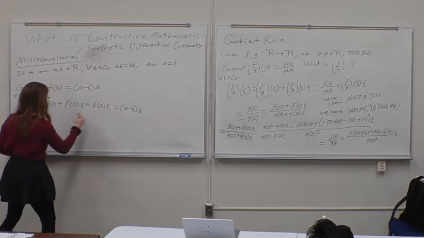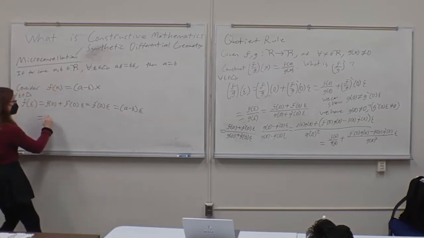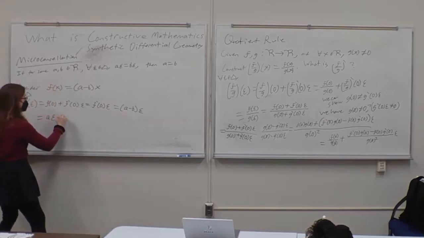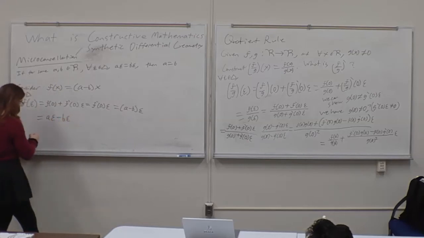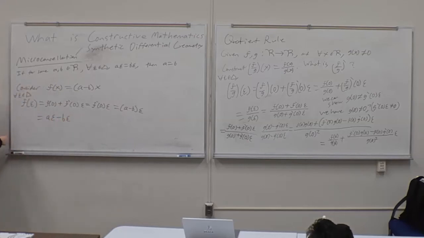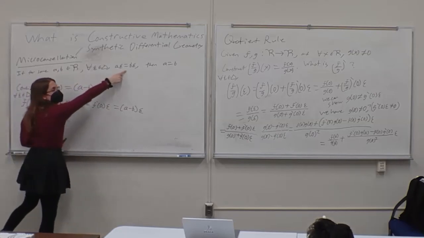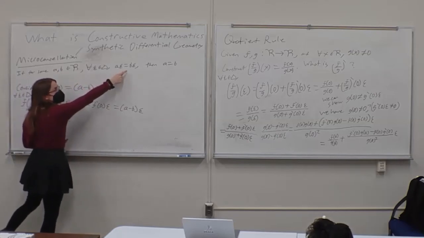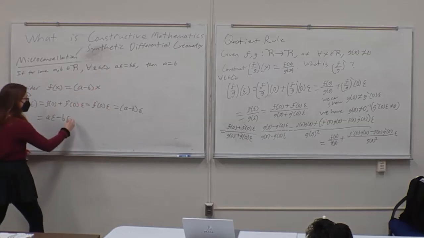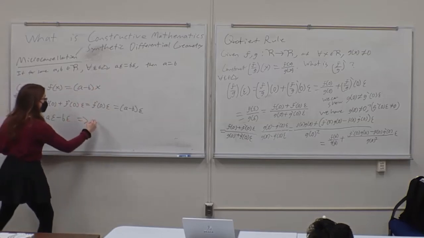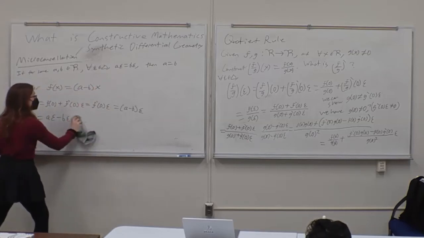However, expanding this, we get a epsilon minus b epsilon. And then by our assumption that for all epsilon in delta, a times epsilon is equal to b times epsilon,